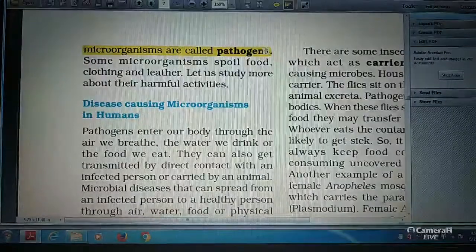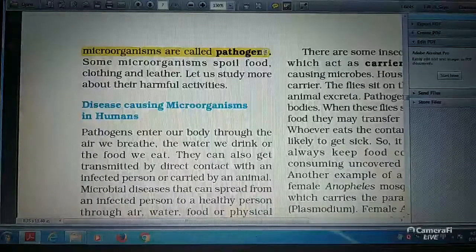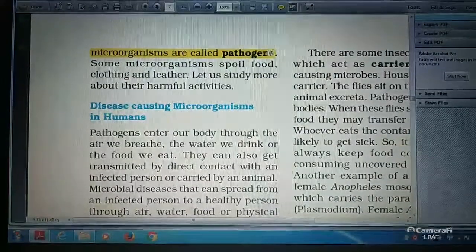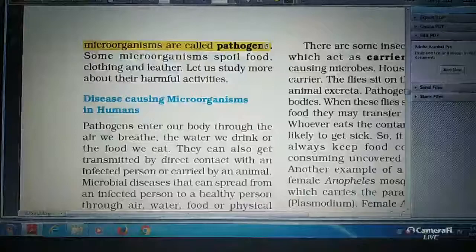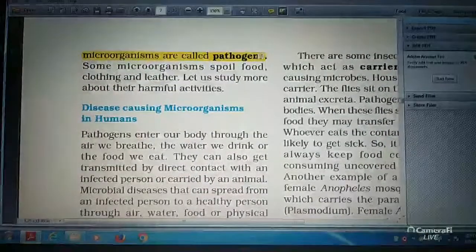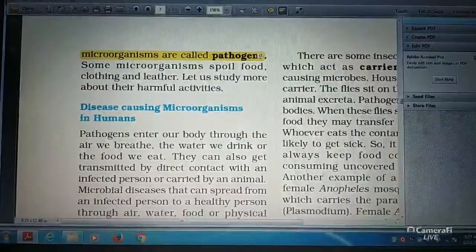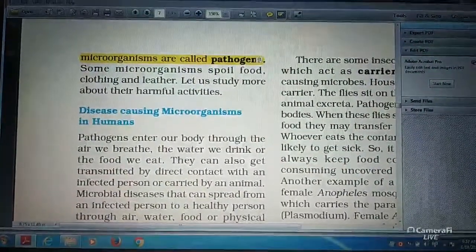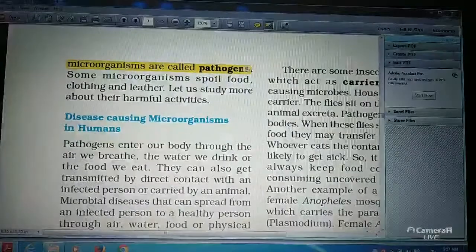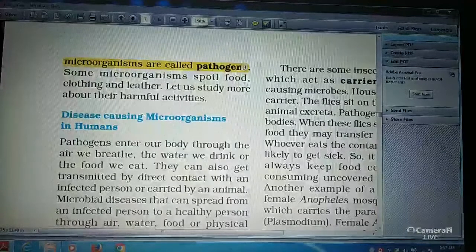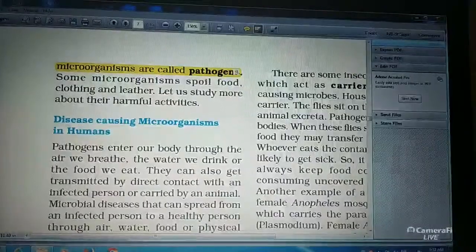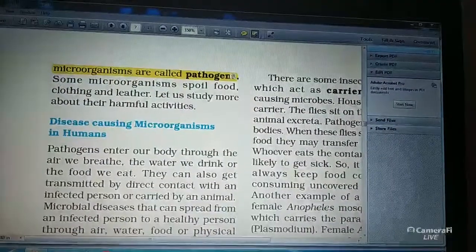Some microorganisms spoil food, clothing and leather. Besides being useful, microorganisms are responsible for causing a large variety of diseases in plants, animals and human beings. They spoil food by breaking down food molecules and making new products which are generally smelly. These change the chemical composition, taste and physical appearance of the food.